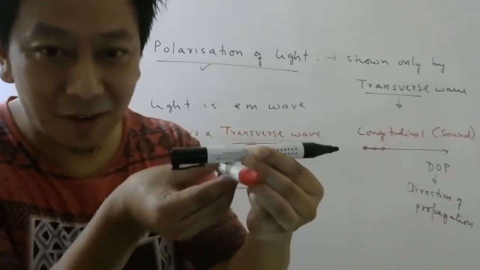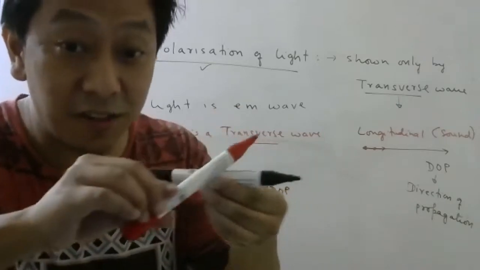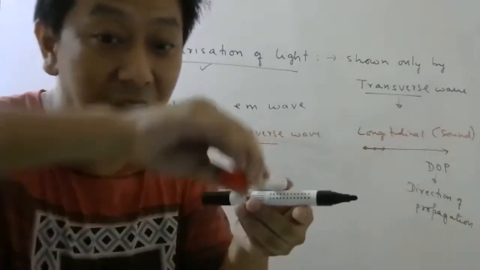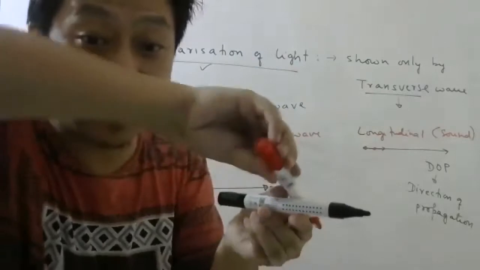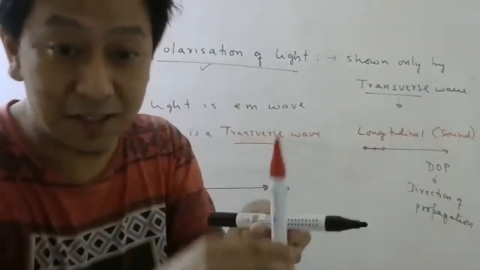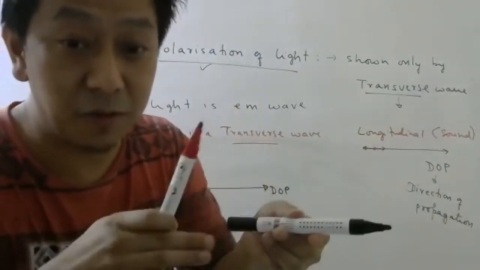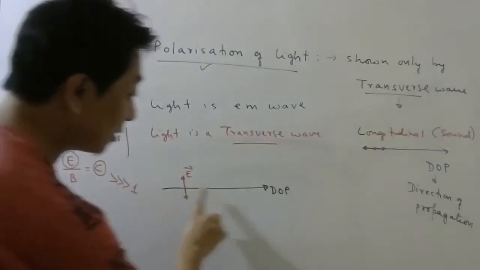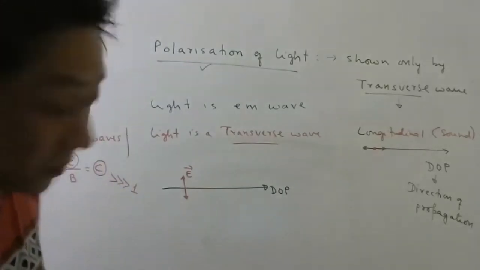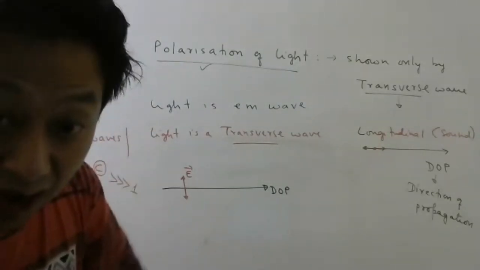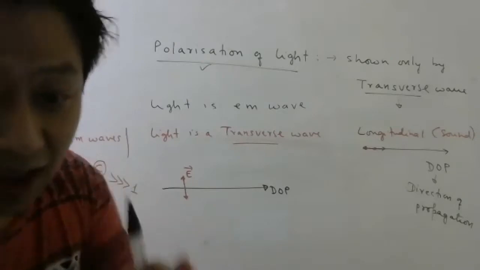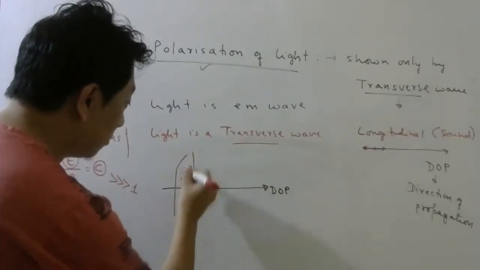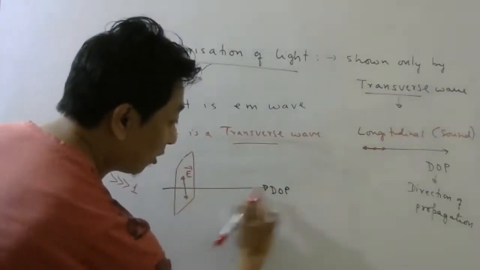See, all these directions, not this one, okay, not this one. This is not perpendicular. All these are perpendicular to the direction of propagation. In other words, if light is propagating in this direction, the electric field can oscillate in any direction perpendicular to the direction of propagation.